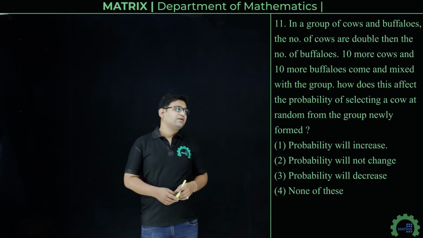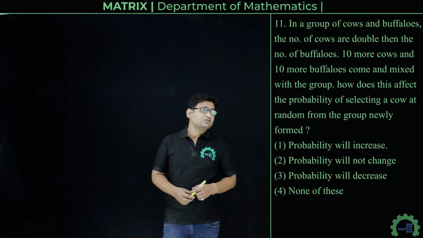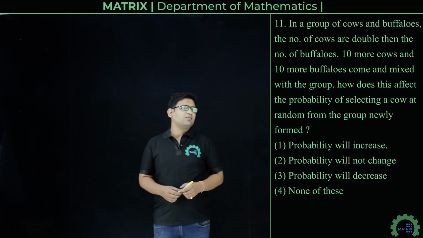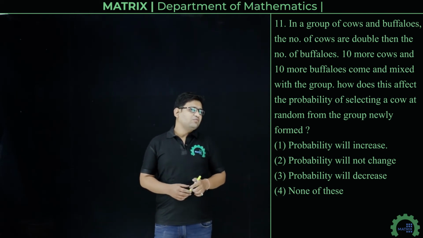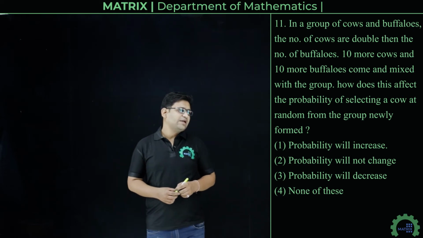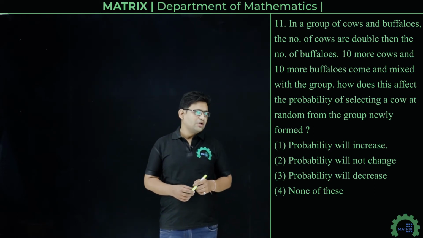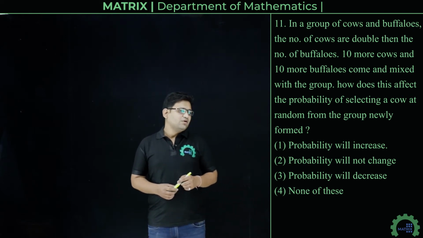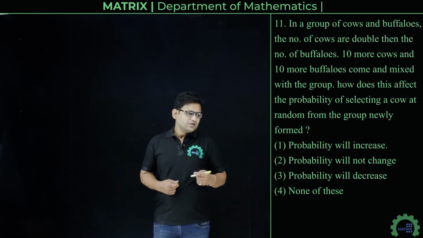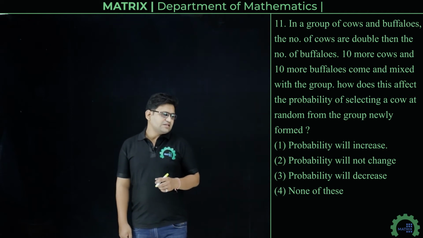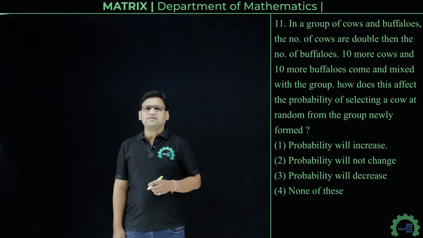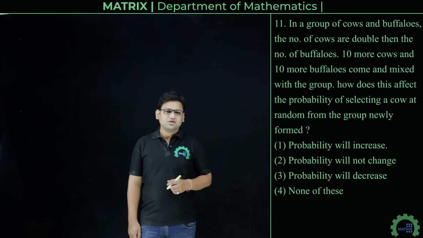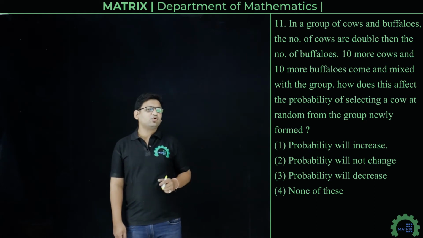Next question is: in a group of cows and buffaloes, the number of cows is double the number of buffaloes. 10 more cows and 10 more buffaloes came and mixed with the group. How does this affect the probability of selecting a cow at random from the newly formed group? The given options are: probability will increase, probability will not change, probability will decrease, and none of these. So we have to find the probability in both cases.